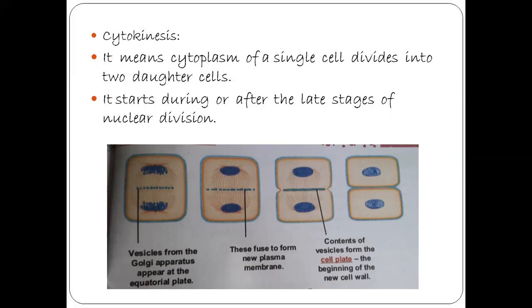Golgi vesicles and spindle microtubules arrange themselves on the equator to form the phragmoplast. First, phragmoplast formation takes place. How? The Golgi apparatus and the spindle microtubules combine to form the phragmoplast.